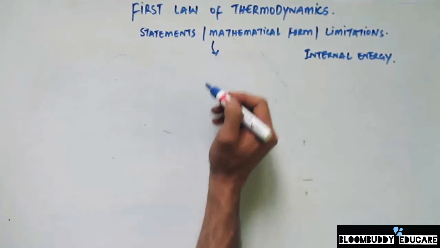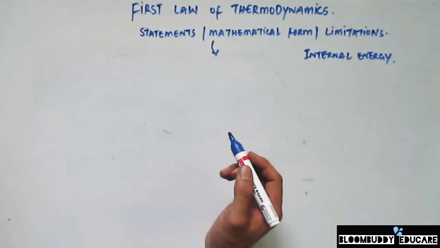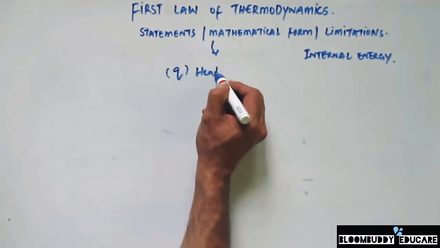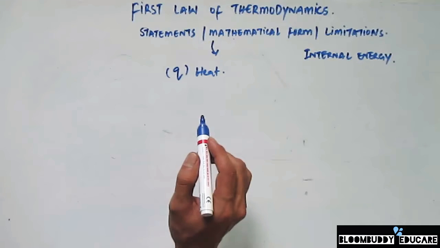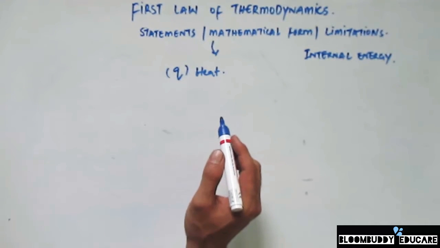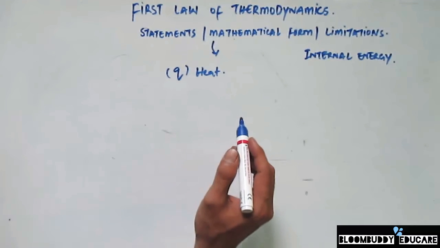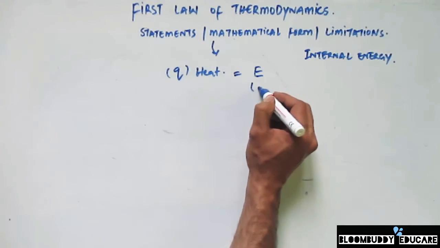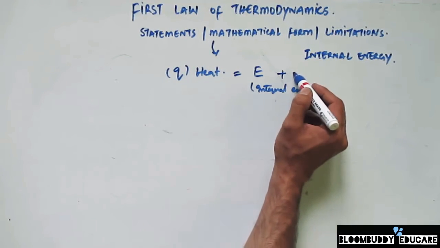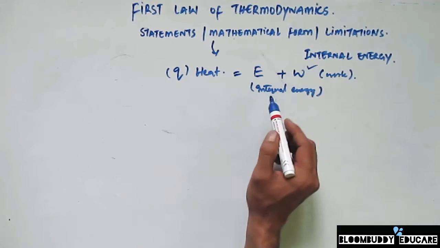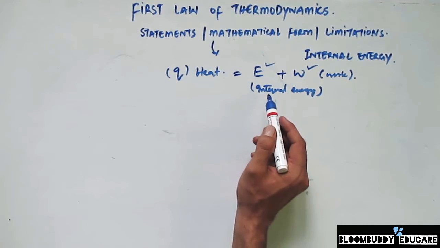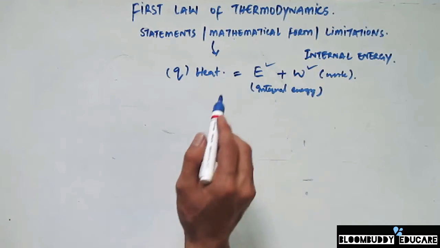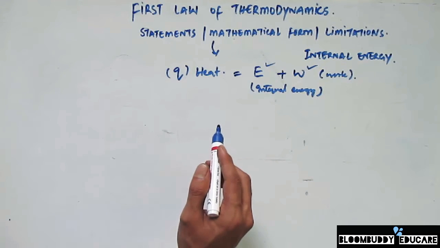Now let's see what the mathematical form of the first law of thermodynamics is. Suppose some quantity of heat Q is supplied to a system capable of doing external work. Then the quantity of heat that is absorbed by the system is equal to the sum of the increase in the internal energy, represented by E, and the external work done by the system. This is the external work done by the system, and this is the internal energy which gets increased due to the rise in temperature. This is always equal to the amount of heat supplied to the system. So this is basically the mathematical form of the first law of thermodynamics.